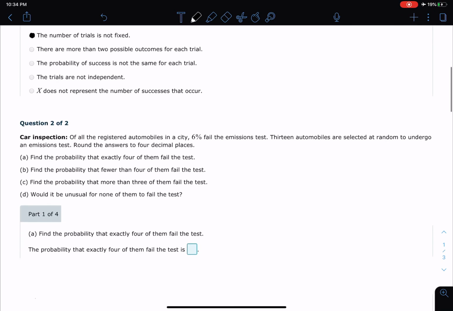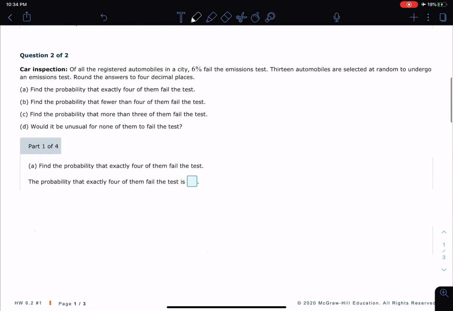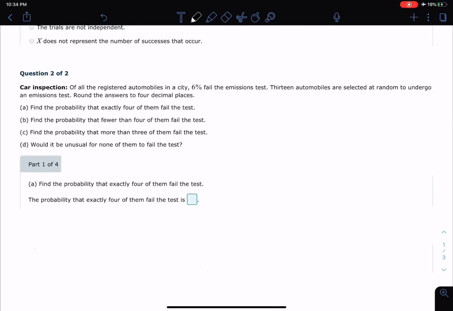Let's take a look at number 2. Now number 2 has parts A through D, so it's kind of long. Let's start off with part 1 of 2. It says car inspection. Of all the registered automobiles in a city, 6% fail the emissions test. 13 automobiles are selected at random to undergo an emissions test. Round the answer to the nearest 4 decimal places.